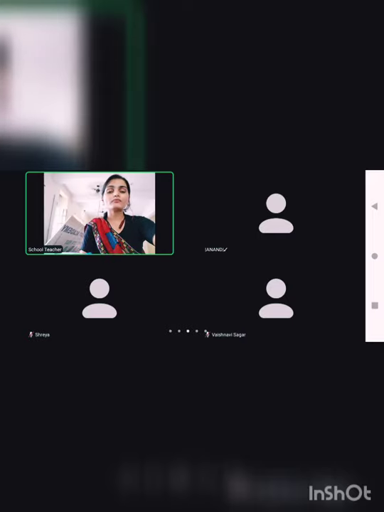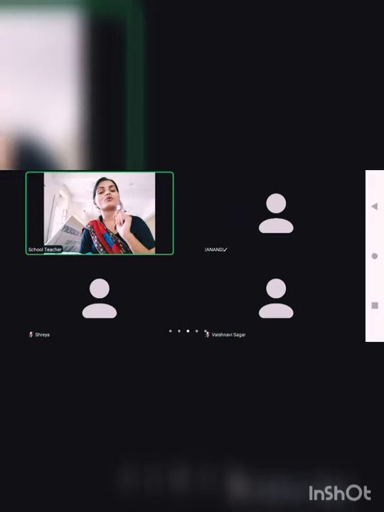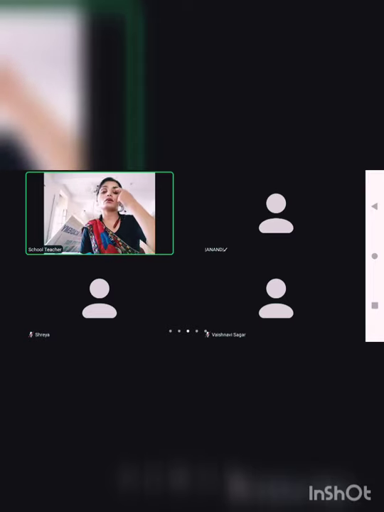Now, one thing more. The granum contains thylakoid, and the whole surface of thylakoid is covered with chlorophyll. Chlorophyll is the pigment of the plant, and it is responsible for trapping sunlight. The sunlight which the plant takes is trapped inside the chlorophyll. That's why light reaction happens inside the granum and dark reaction happens inside the stroma. Is it clear?